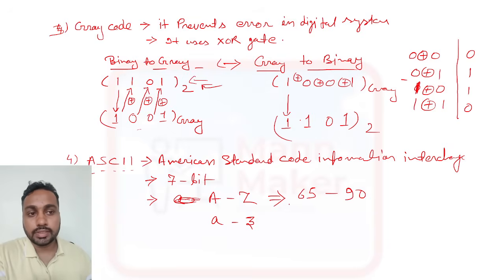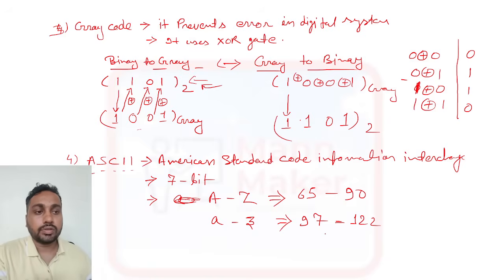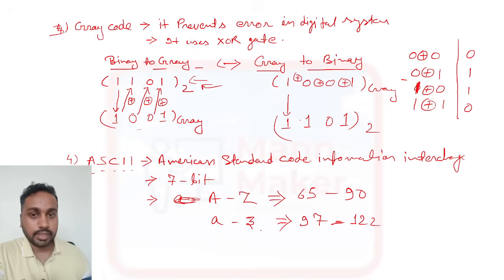A is 65, B is 66, C is 67, like this you go till Z, which is 90. For small a it is 97, and small z comes to 122. Small a is 97, small b is 98, small c is 99, like this you go till 122.